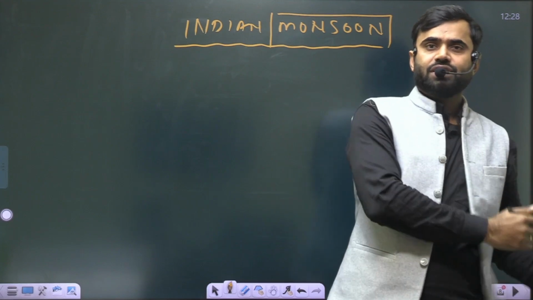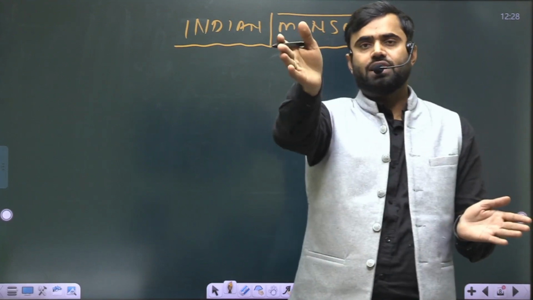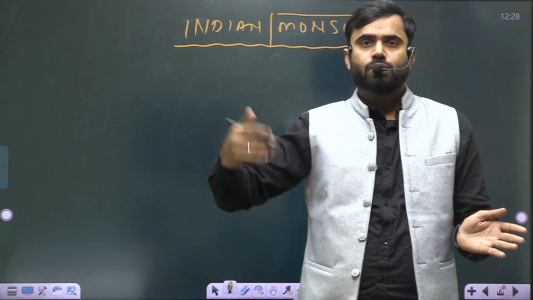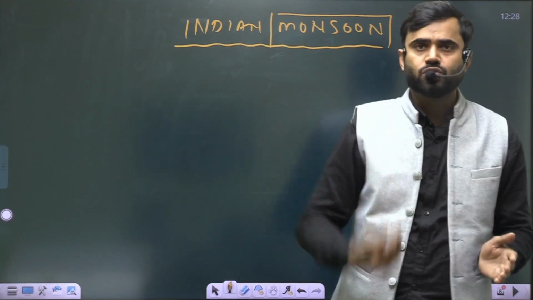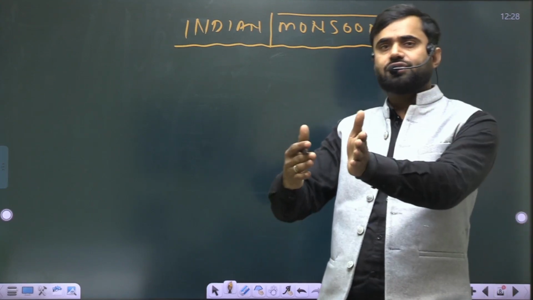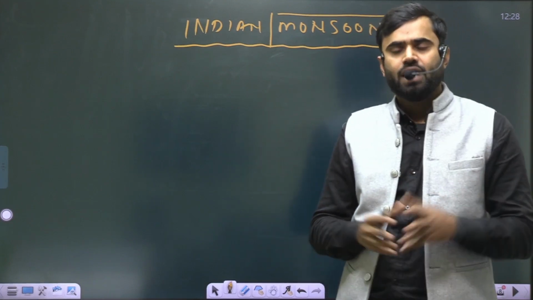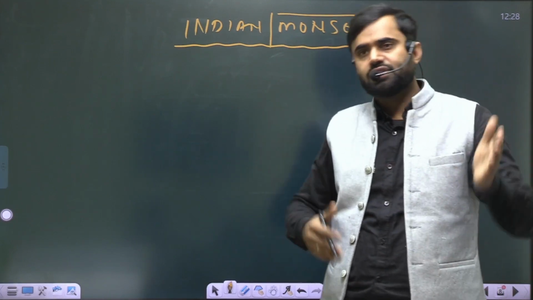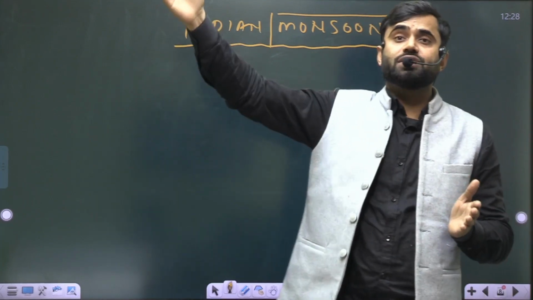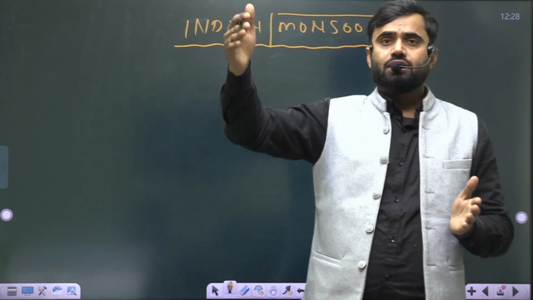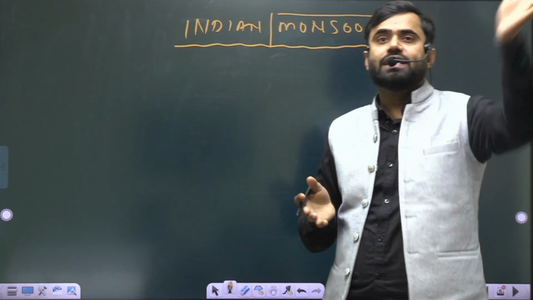Some people are saying that winds come from the southern hemisphere, cross the equator and enter the Indian subcontinent in the southwest direction. It becomes the southwest monsoon or summer monsoon, strikes the Western Ghats and receives almost the highest rainfall, 250 to 400 centimeter. And there are some branches, the Arabian branch and the Bay of Bengal branch, which strikes the Purvanchal hills, then the Garo Khasi Jaintia hills, and then enters the Ganga Valley.